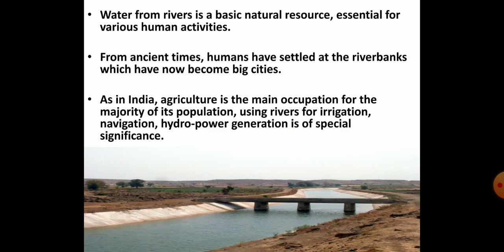Now let's understand the role of rivers in the economy of the country. We know that from the very beginning of the human civilization, rivers have been of great importance. Water from rivers is a fundamental resource which is essential for various human activities. Hence, the human beings had started settling on the river banks from ancient times. Now, those settlements have grown into big and important cities. Among the many uses of river water, irrigation, navigation, and hydropower generation are of special significance in India, as agriculture is the main source of livelihood for most of the people in India.